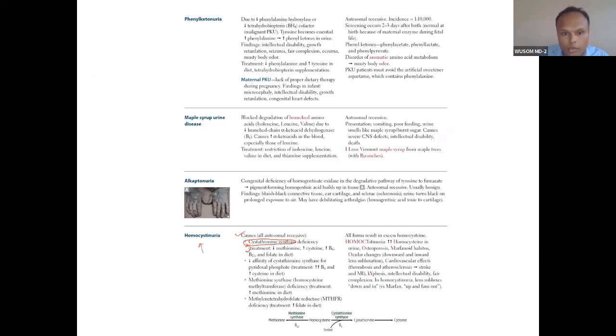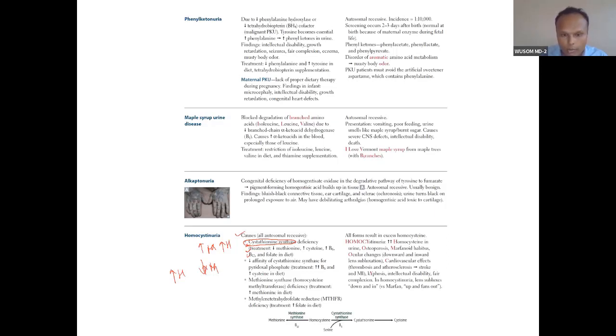In this condition both methionine and homocysteine are high. In other conditions, with folate and B12, methionine will be low and homocysteine will be high. We will talk about that. Treatment is important, so I will talk about it.